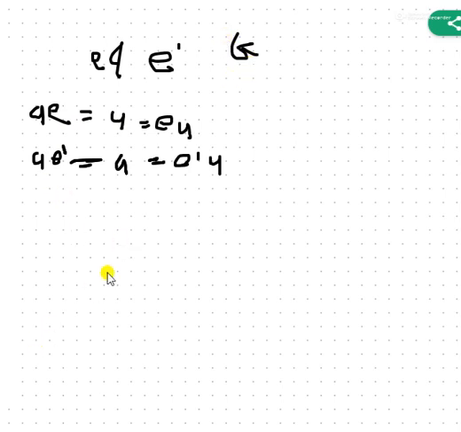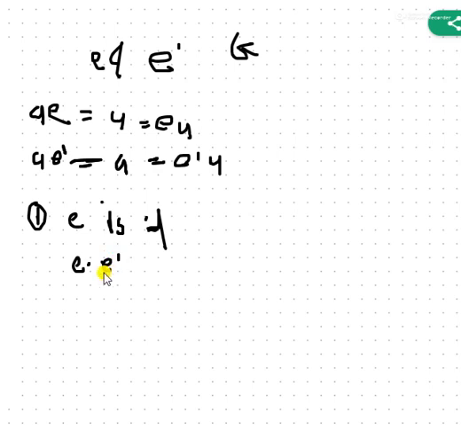That means if E is the identity, in the first case, let us take E is the identity. So what can be done if we multiply E into E dash?